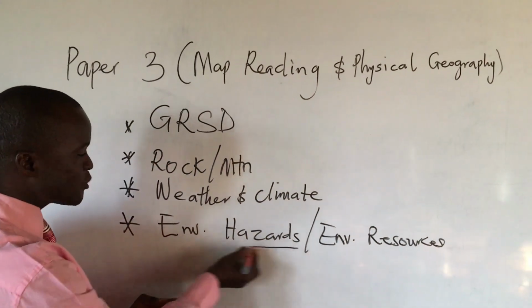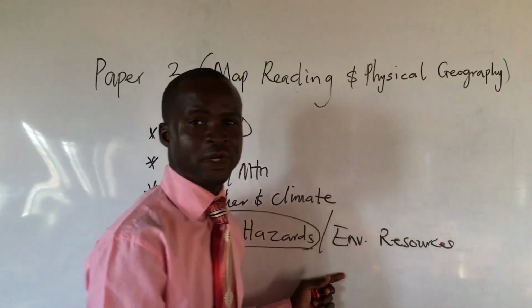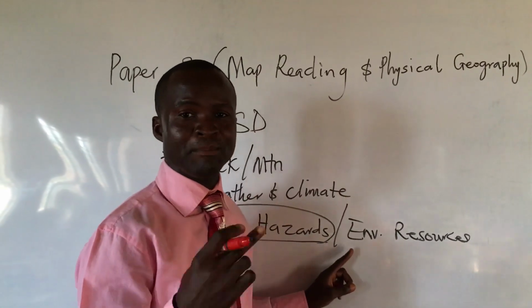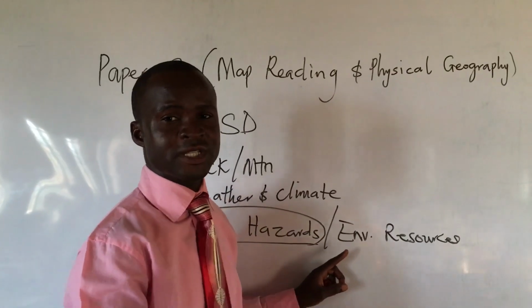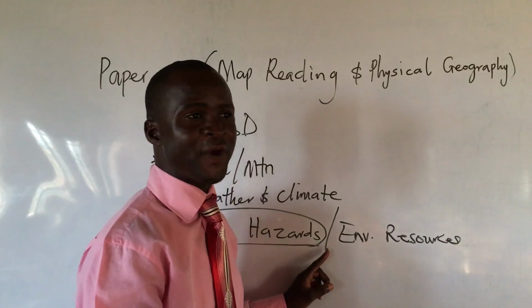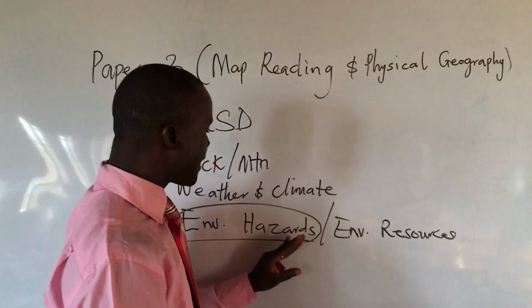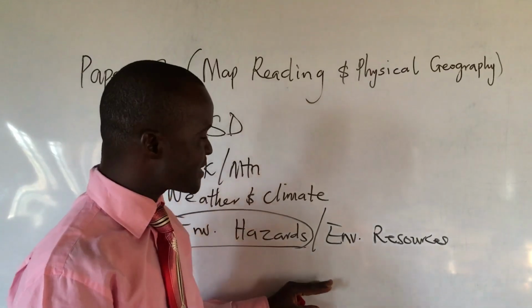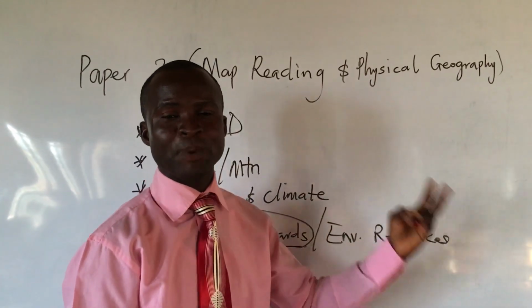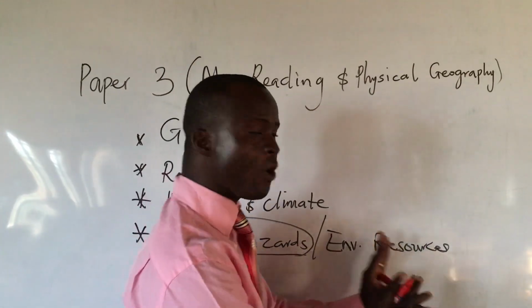What are you expected to know on this environmental hazard? Go and read soil erosion very well, meaning causes, effect, and control. Do the same thing with flooding, meaning area of occurrence, causes, effect, and control. Read droughts, meaning causes, effect, and control. Go and read environmental pollution. All these are what you are expected on environmental hazard. On environmental resources, the mineral resources, the power resources, the forest resources, the vegetation resources, go and read them very well.